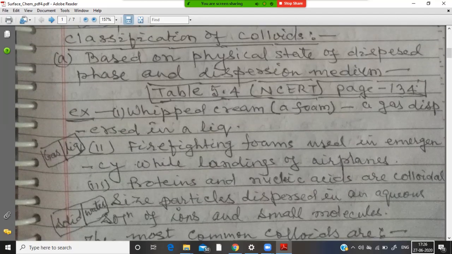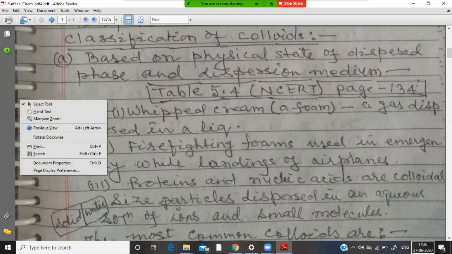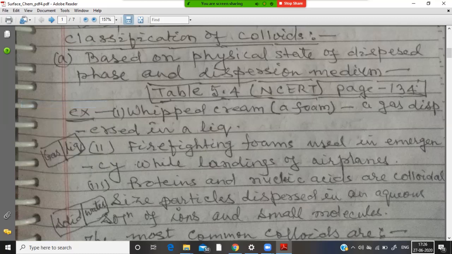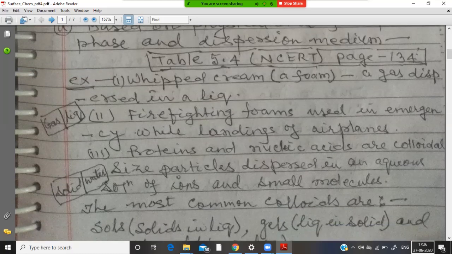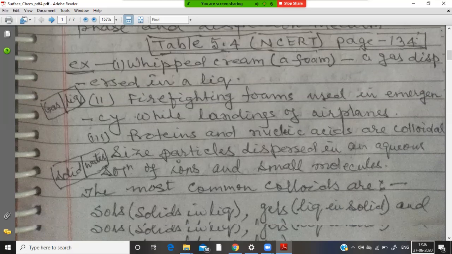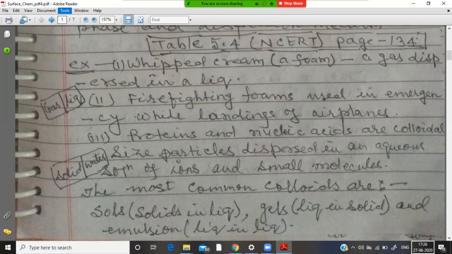Example is whipped cream, that is foam, where a gas is dispersed in liquid. Second example is firefighting foams used in emergency while landing of aeroplanes. Example number three is proteins and nucleic acids are colloidal size particles dispersed in an aqueous solution of ions and small molecules.